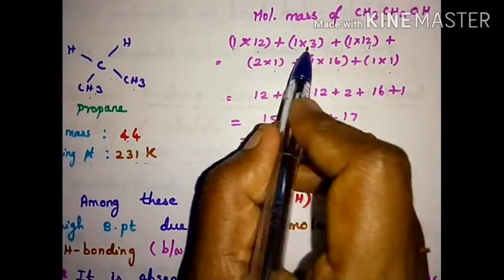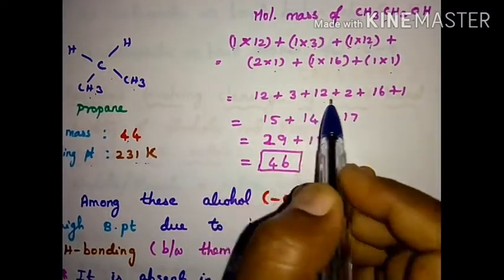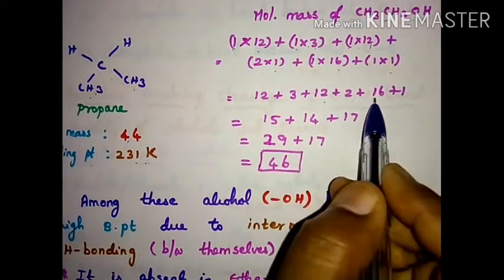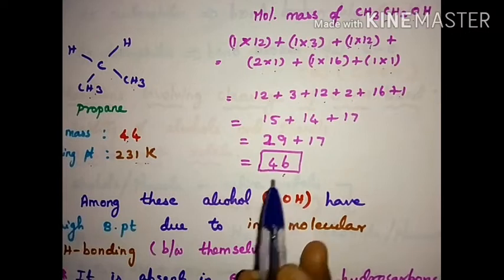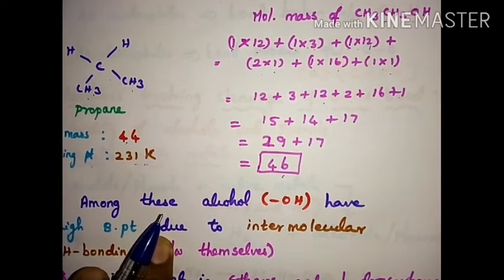So 12 plus 3 plus 12 plus 2 plus 16 plus 1. Adding, we get 46. So this is the molecular mass. In this manner we have to find out the molecular mass.